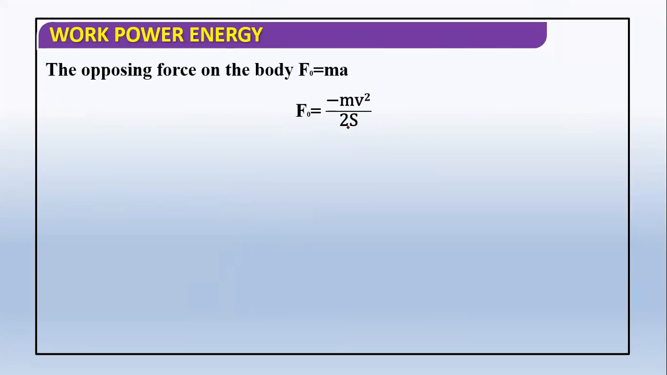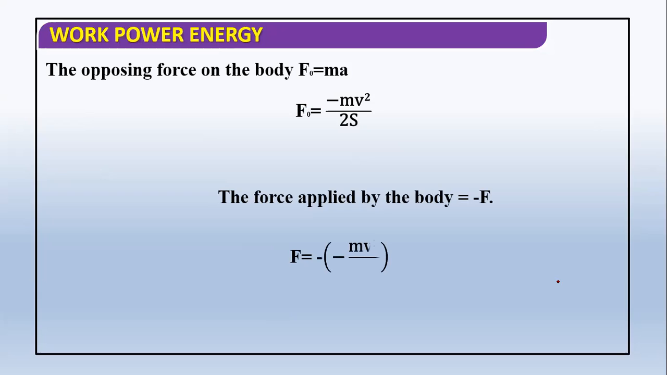If this is the opposing force, then as per Newton's third law, the force exerted by the object will be the negative of this F naught. So the force exerted by the object is m v square by 2s. This is the force on the object, and this lower one is the force by the object.